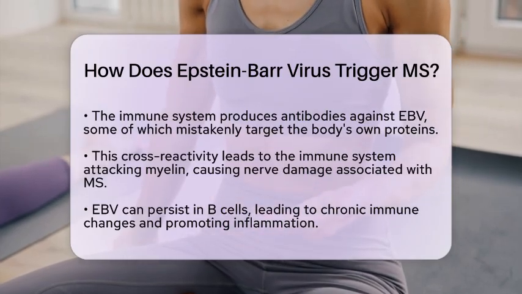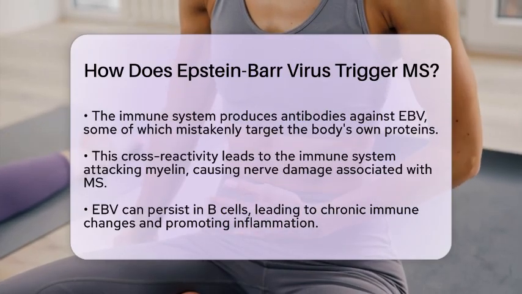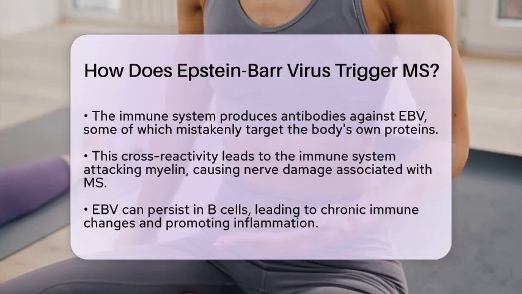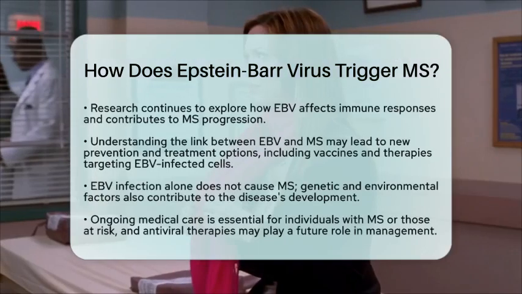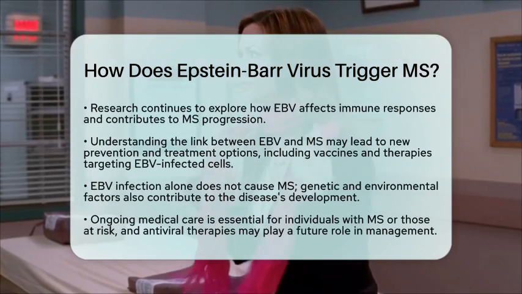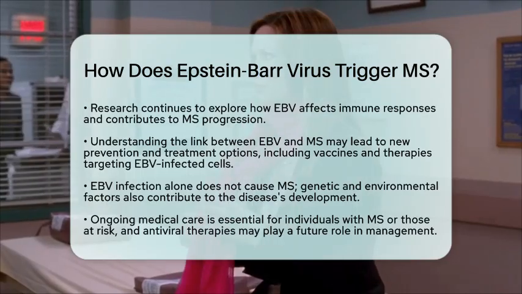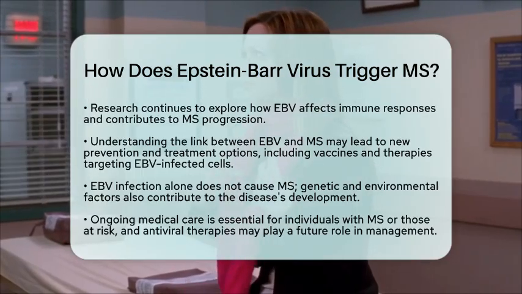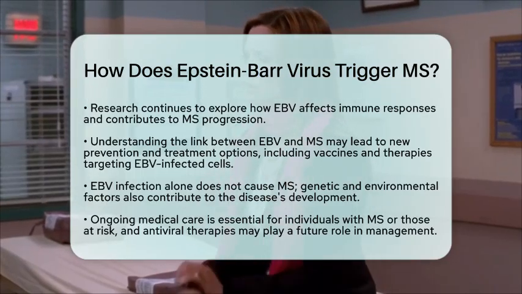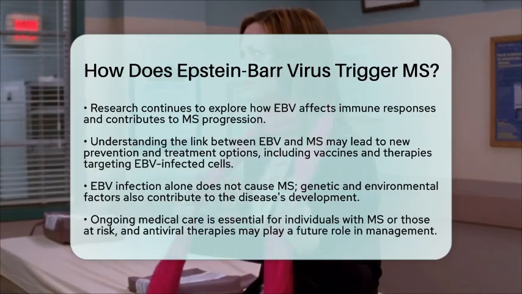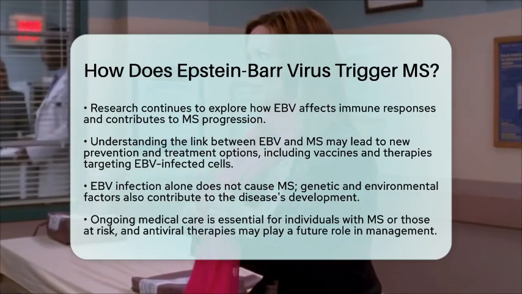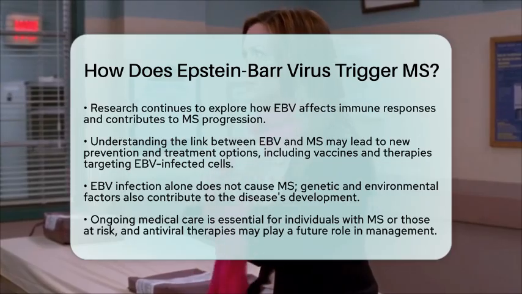In summary, EBV triggers MS by preparing the immune system to attack myelin through molecular mimicry and by causing long-term changes in immune function that promote inflammation. This understanding of the link between EBV and MS opens up potential new avenues for prevention and treatment, such as vaccines aimed at preventing EBV infection or therapies targeting EBV-infected B cells.